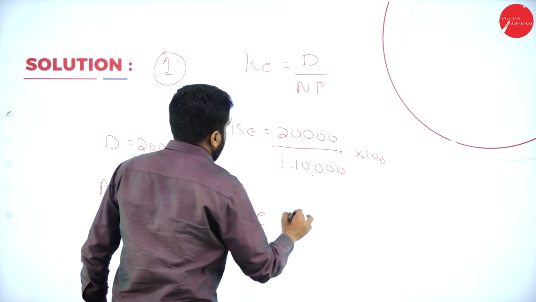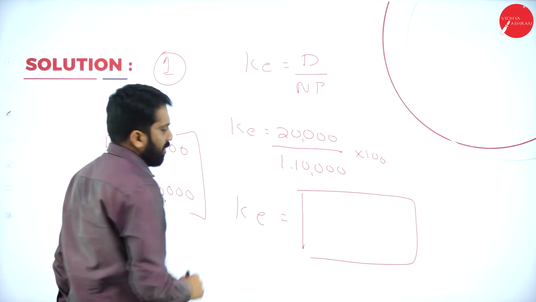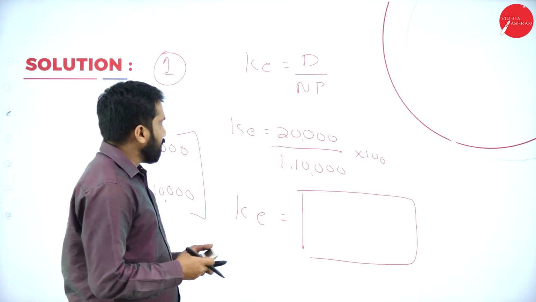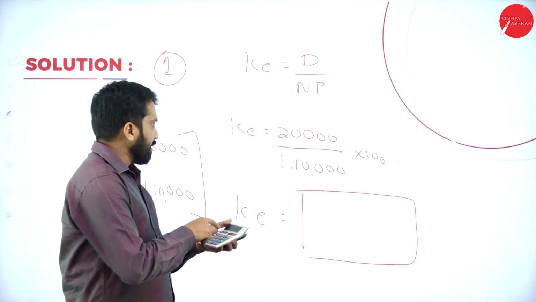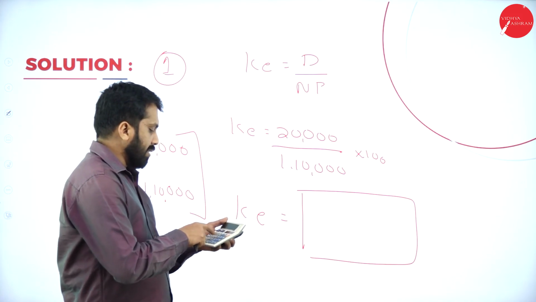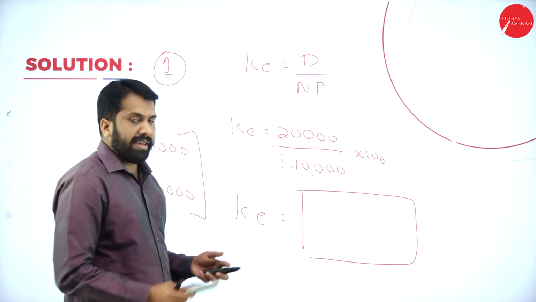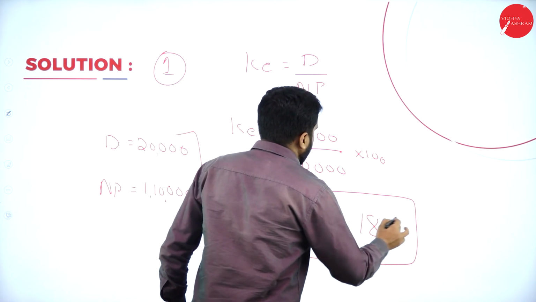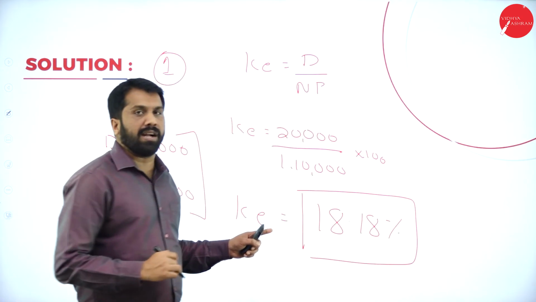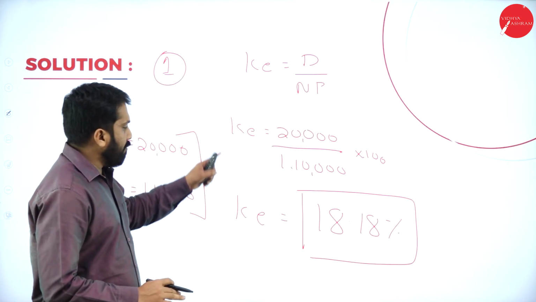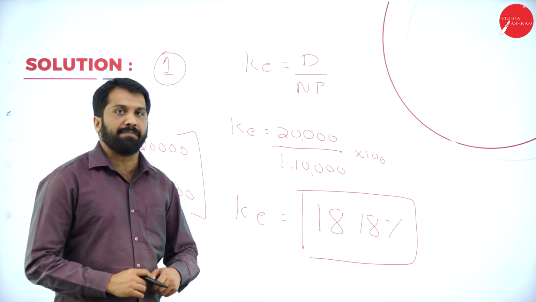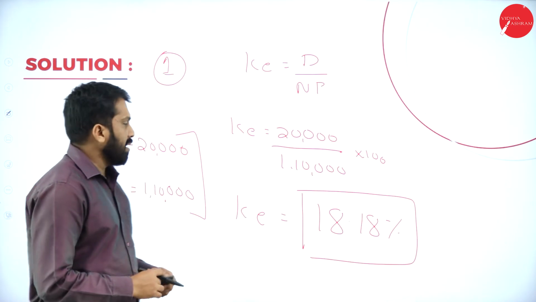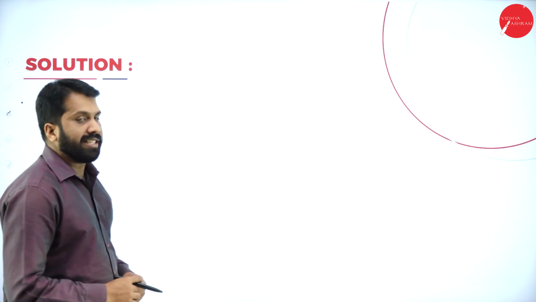What is your cost of equity? We'll check. Your cost of equity will be 20,000 divided by 1,10,000 into 100, it will be 18.18%. Any doubt in this? No. Your final answer, we call it as 18.18%. Now, we'll go for the second one. What is the second part?